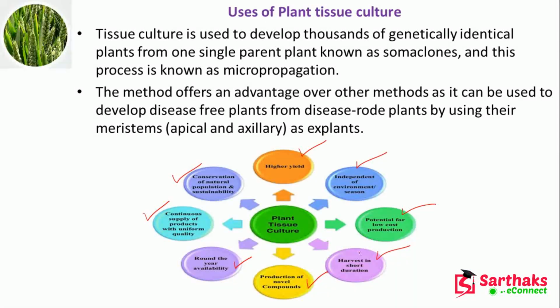It has harvest in short duration, that means the maturity time period is less, and production of novel compounds and round the year availability, because it is resistant to the weather also. So we can avail it throughout the year, and we can get a continuous supply of the products. Okay, so these are the uses of plant tissue culture.